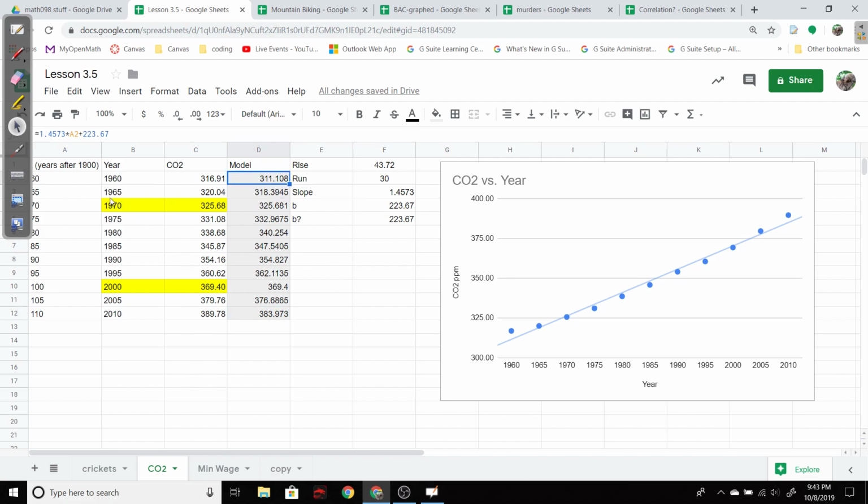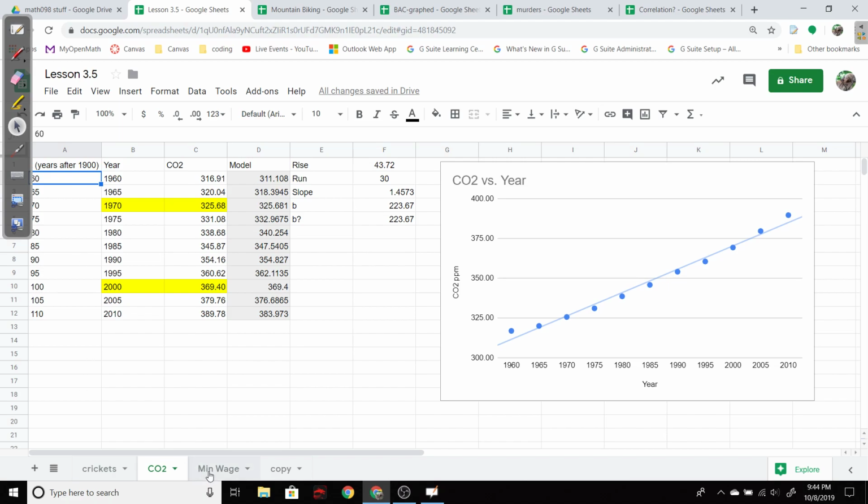So again, the trick here was I had to redefine the independent variable. Instead of calling it the year, I did years after some starting point. And starting points can be something like the first year in your data, or they could be some convenient year like 1900 or 2000. And it just kind of depends on what you're doing.